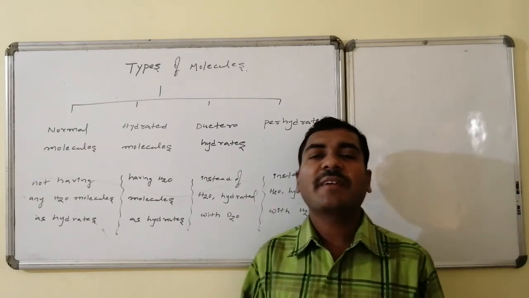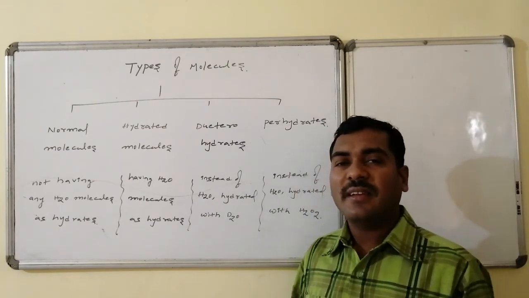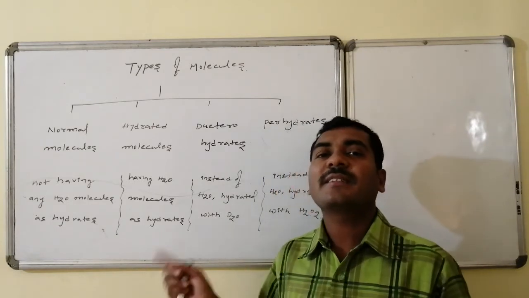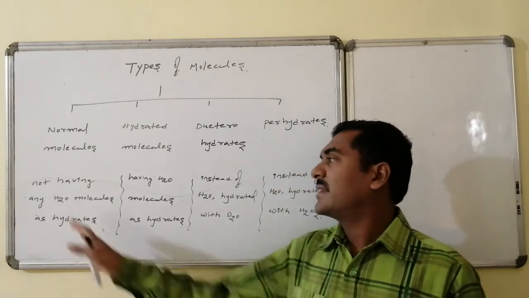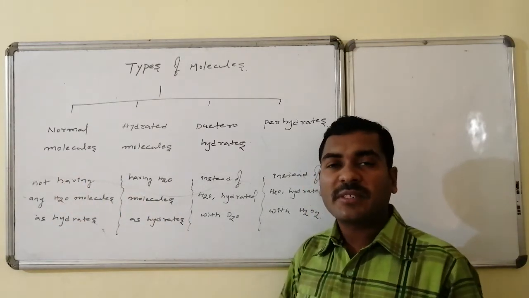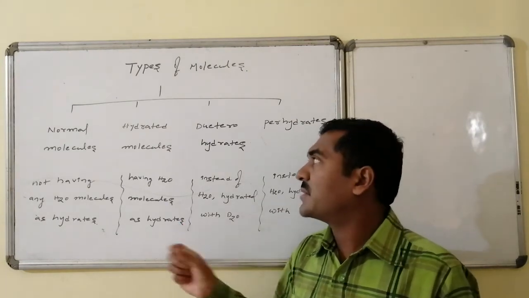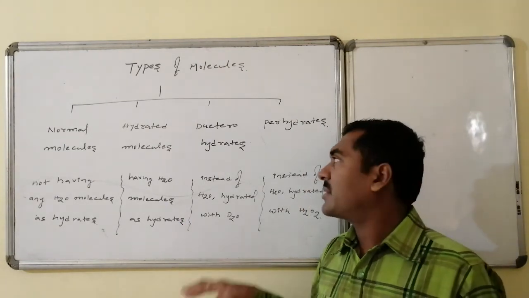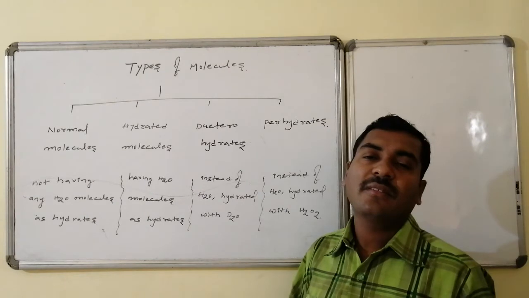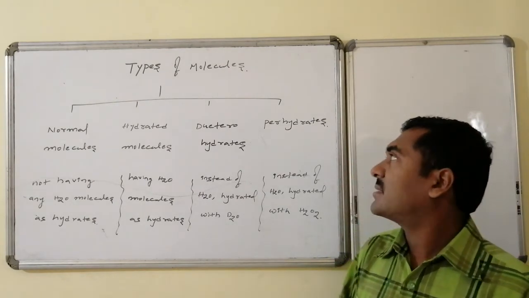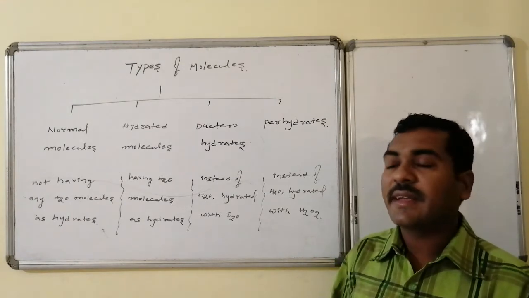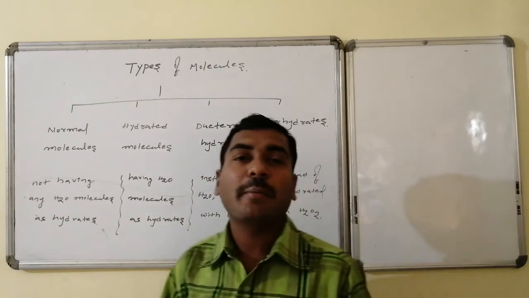Per stands for having an excess amount of oxygen. Whereas here water is followed by hydrogen peroxide, if we observe, there is one oxygen extra. Hence, the oxygen-extra-containing water is perhydrate. That is, without having any water are normal molecules. If X molecules of water are present along with the molecular formula, all of those are said to be the hydrated molecules. Instead of water molecules, if it has D2O molecules, all of those are said to be the deuterohydrates. And if they have hydrogen peroxide molecules along with the molecular formula, by X number or N number, then all of these are said to be the perhydrates.